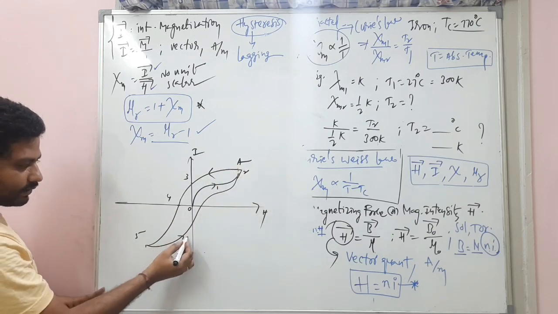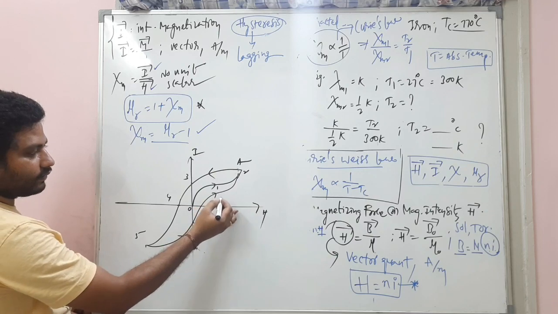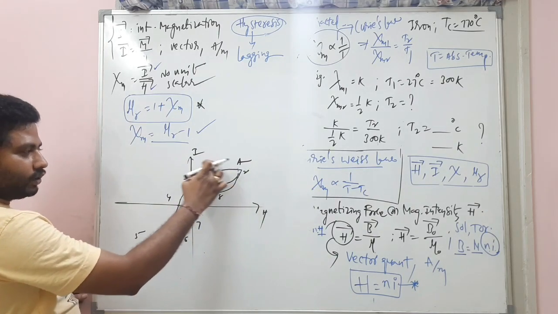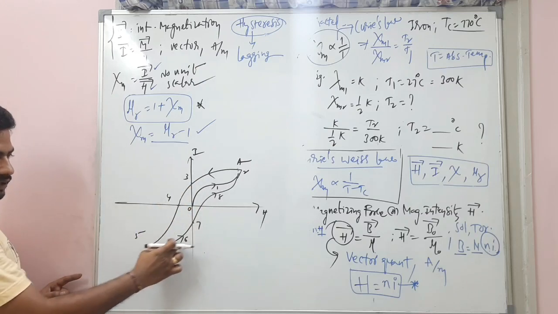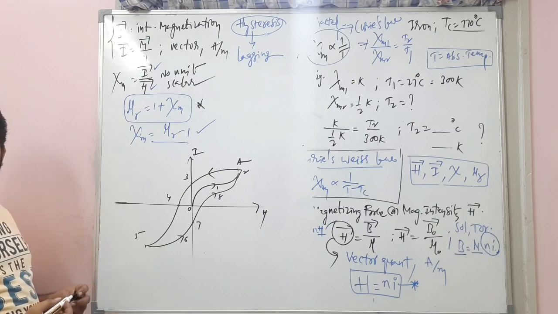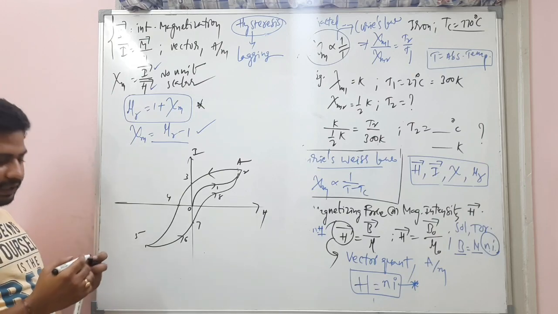Okay, so like that. 6, 7, 8, 2. Simple. 0, 1, 2, 3, 4, 5, 6, 7, 8. It goes like that. This is called the hysteresis curve. And very simple here.